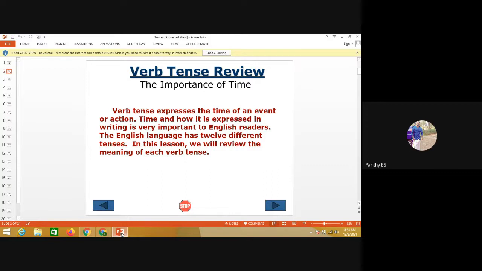In negative: "I have not been living here." If it changes to interrogative: "Have they been living here?" See how the sentences change. Likewise, for present perfect continuous, the affirmative is "I have been living here," the negative is "I have not been living here," and the interrogative is "Have they been living here?"